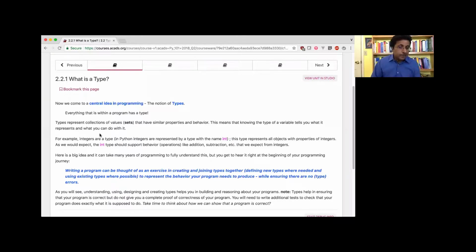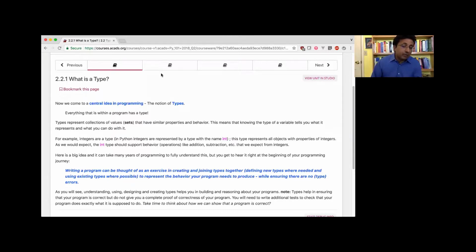Very powerful idea, that if we recognize and understand the types in our program, and we have a type that does what we want, then we just call its properties and our program is done. Again, it's a very profound statement I'm making, right? For example, think about how the automobile industry solves the problem of transportation. They create a type called a car, and it has all the properties and behavior that we need from a car, and they're done. They just sell it to you and they go home, right? So the same thing with our software is, if we can create a type that has all the properties and behavior that our customers need, or I need for my own use, then I'm done with my program, right? So that's the idea of types.